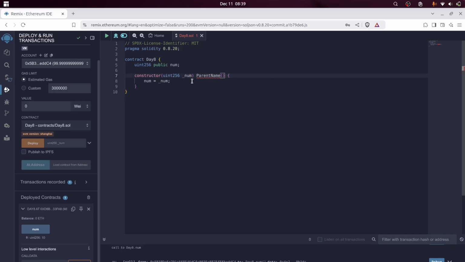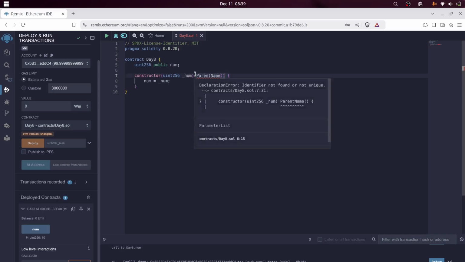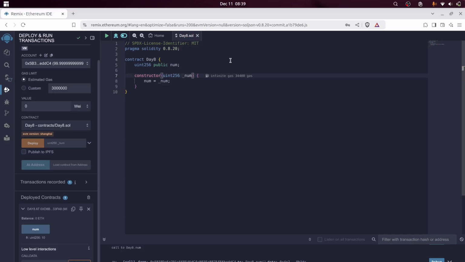This is how inheriting contracts pass parameters. You can pass any variables, and you can do almost anything in the constructor, like initialization, configuration, and any validations you want.